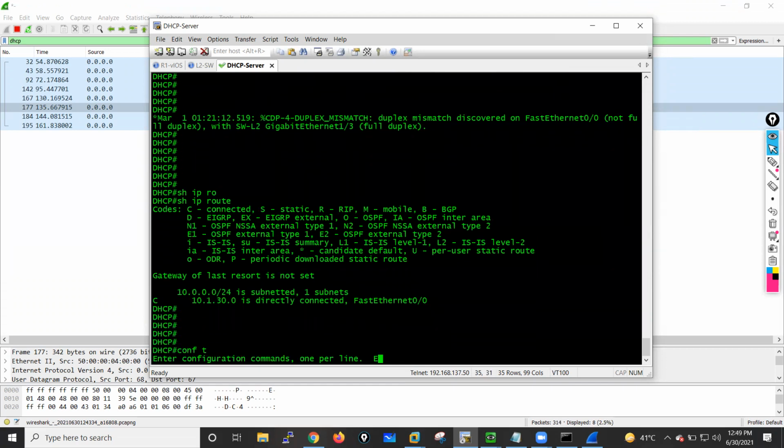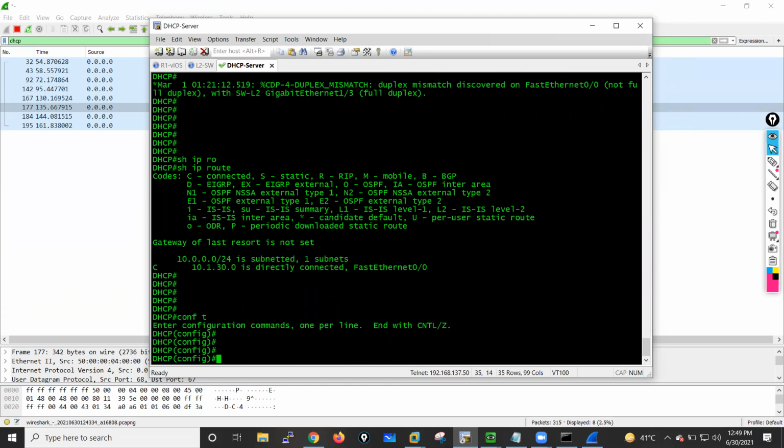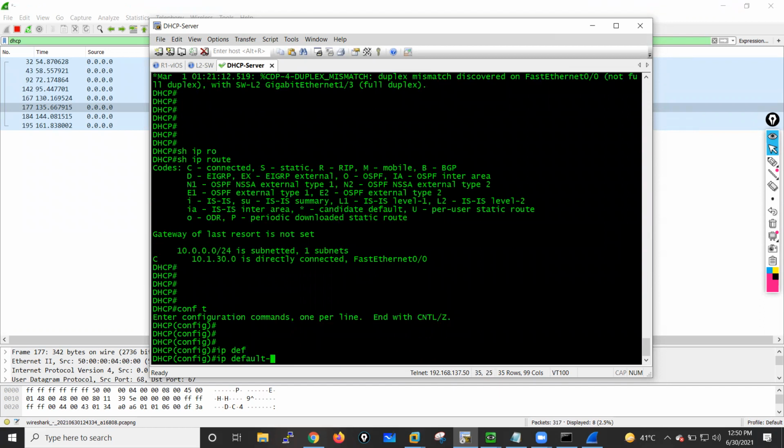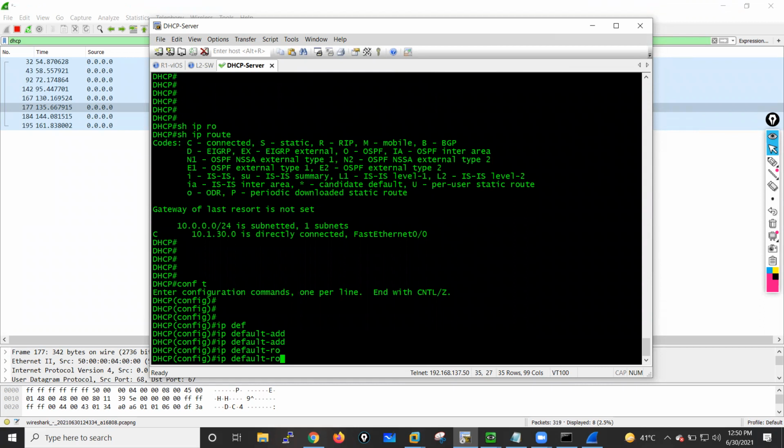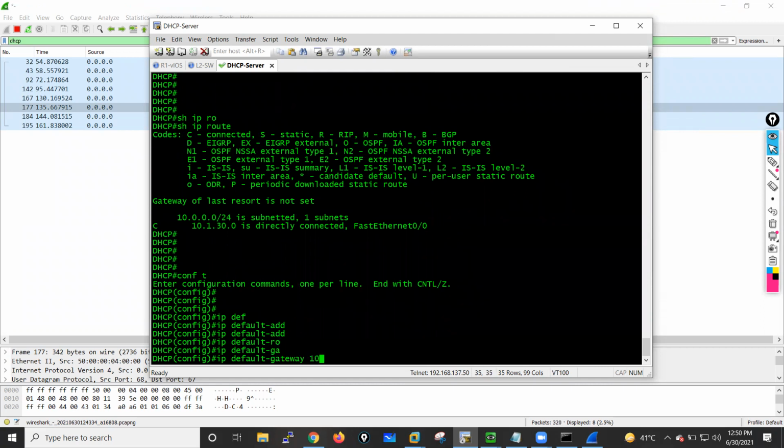So IP route. It is not having any route. So let me add a default route. IP default gateway, then 10.1.30.1.